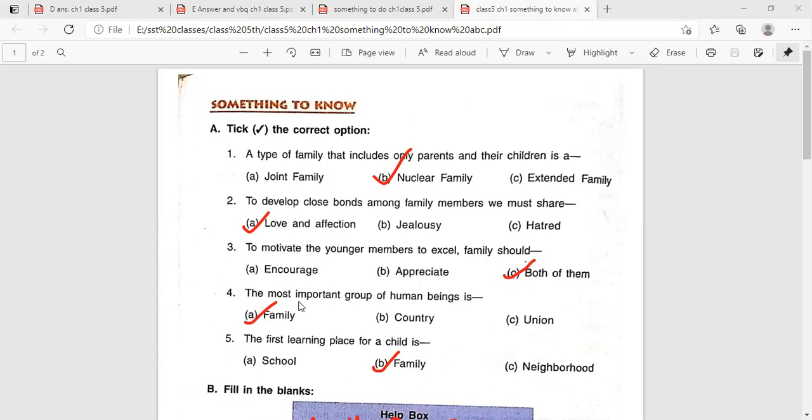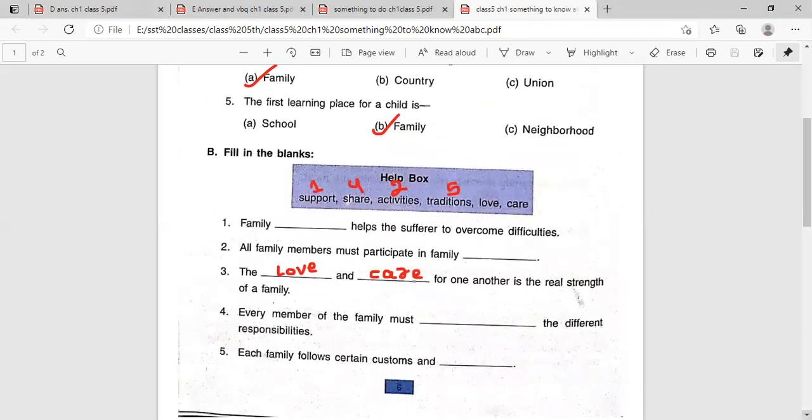Then fourth question, the most important group of human beings is family. Family is the right answer. Then fifth question, the first learning place for a child is family. This is also family. Then Part B, look here, pick the word from the help box. First question, family helps the sufferer to overcome difficulties. Family support. Then second question, all family members must participate in family activities. Activities is right.